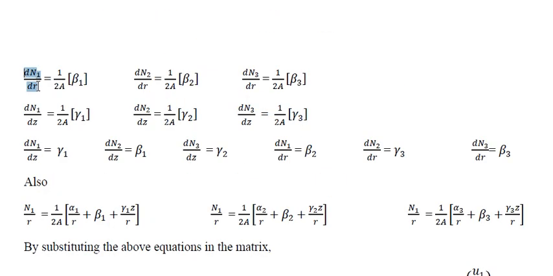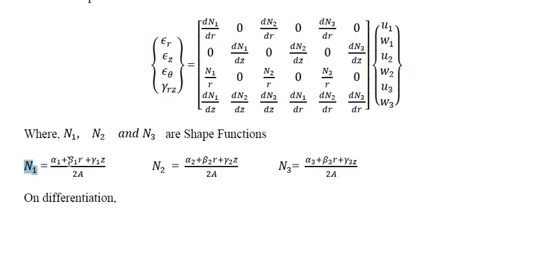So dn1 by dr is equal to beta 1 by 2a. I will just show you. If I differentiate n1 with respect to r, I will remain with only beta 1 by 2a. If I differentiate n1 with respect to z, I will remain with gamma 1 by 2a. Differentiating n2 with respect to r, it will be beta 2 by 2a. Differentiating n2 with respect to z, I will remain with gamma 2 by 2a. Similarly, if I differentiate n3 with respect to r, I will remain with beta 3 by 2a. If I differentiate n3 with respect to z, I will remain with gamma 3 by 2a.